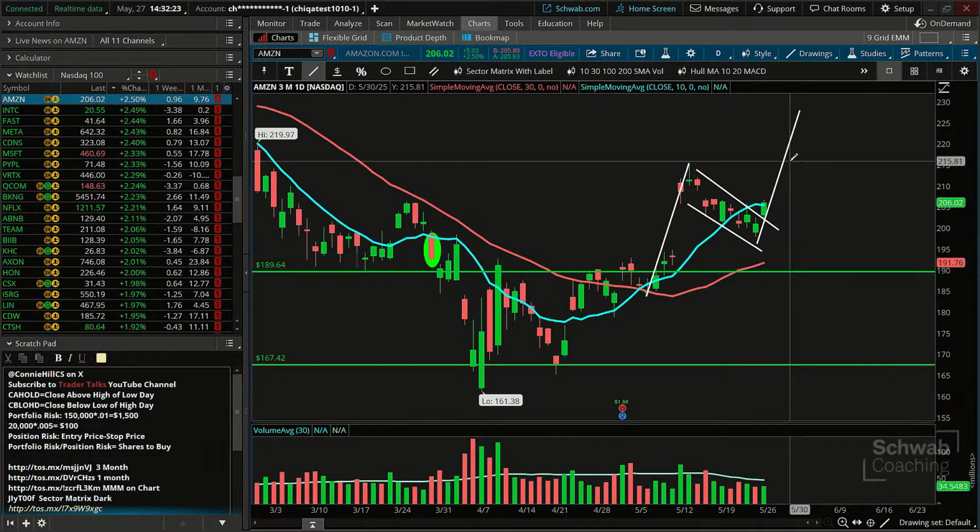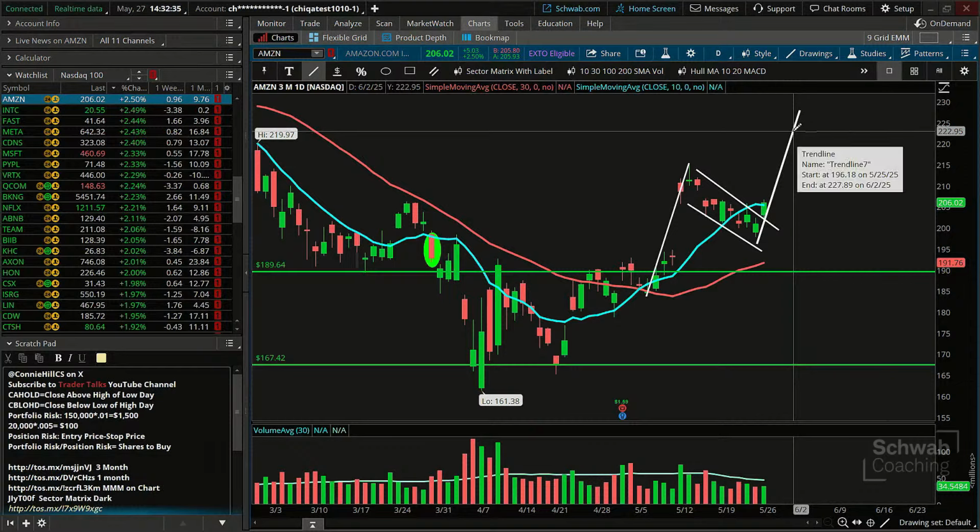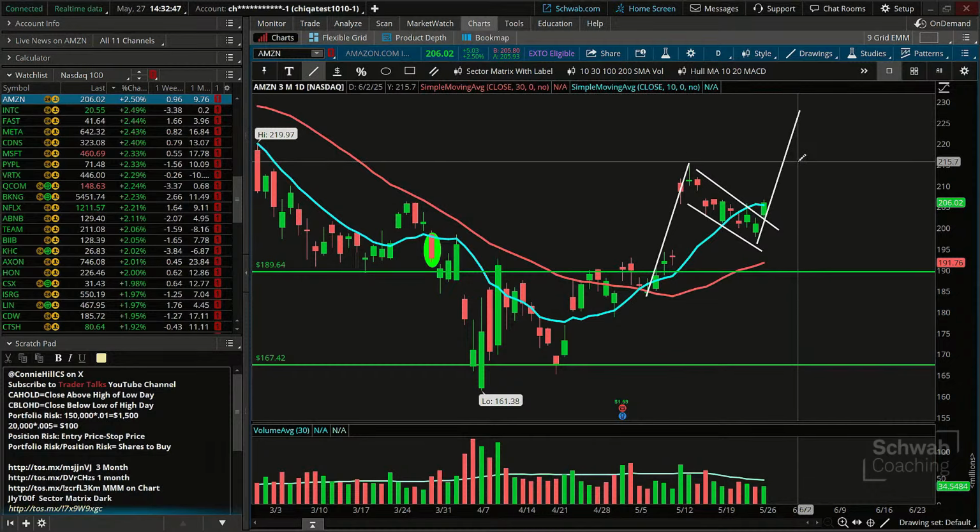It's not as high as... I think I may have told us the wrong number here. I think I told us the bottom number, not the top number. The top number here is 227, not 196. 227 is where that target is. So we could put a long call vertical and have that as the target, knowing that it actually doesn't have to go quite that far to be in a territory of being able to max out. So let's put our initial target here at 227.